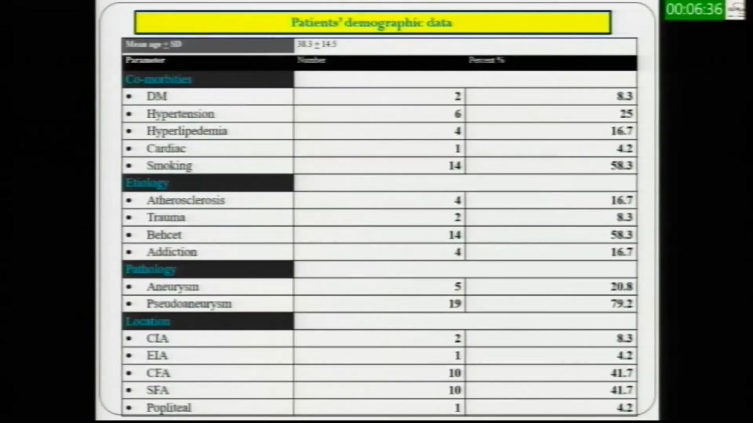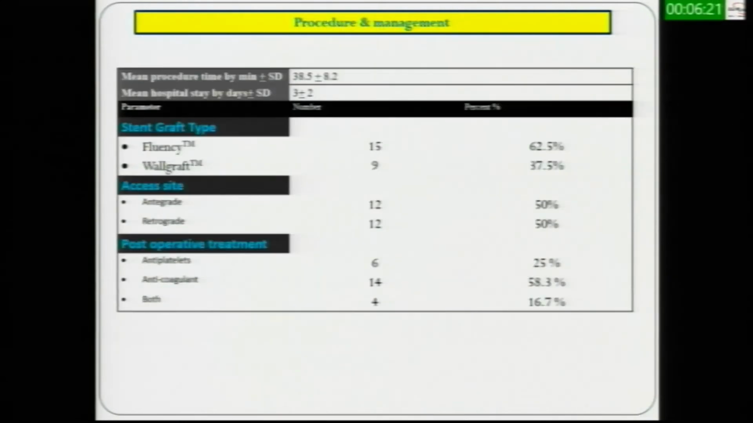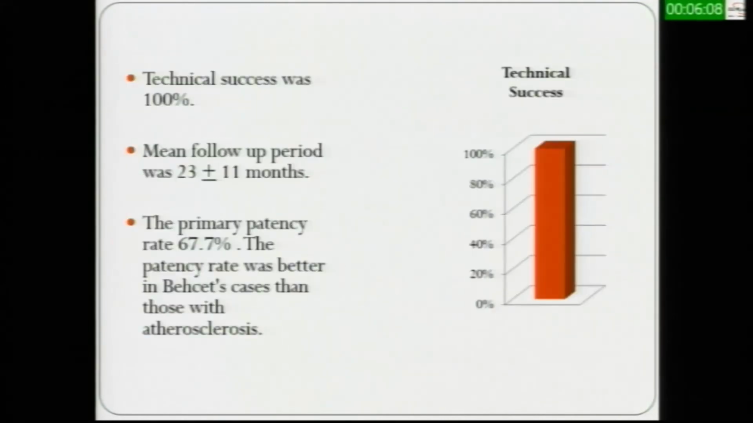In our study, we have 14 patients with Behçet's disease, which represents the main bulk in our study. 19 patients were with pseudoaneurysm, while 4 patients were with true aneurysm. The most common location was the common femoral artery and superficial femoral artery, with 10 cases for each location. We used Fluency stent graft for 15 patients and Wallgraft in 9 patients. The access site was antegrade in 12 patients, and in the other cases, the access was retrograde. Our technical success was 100%.